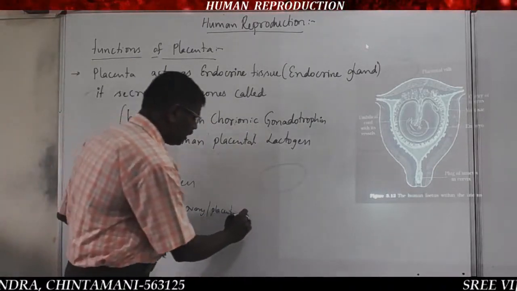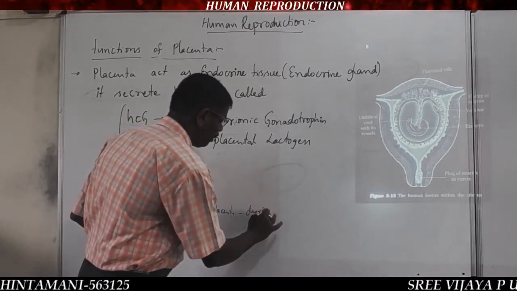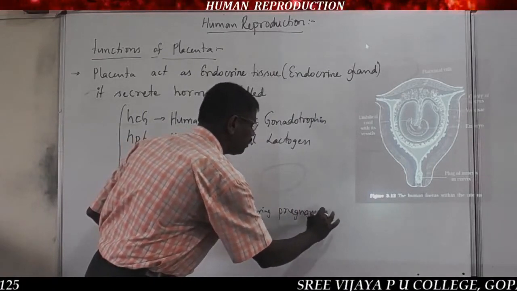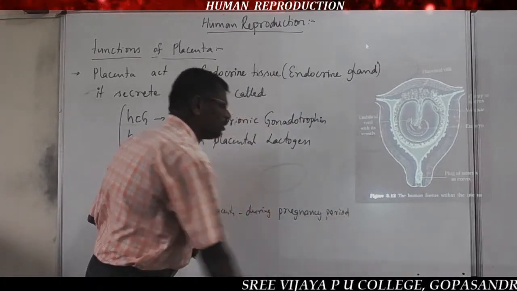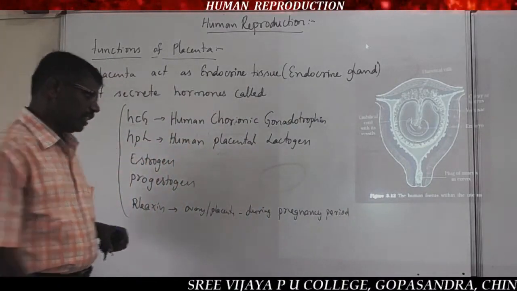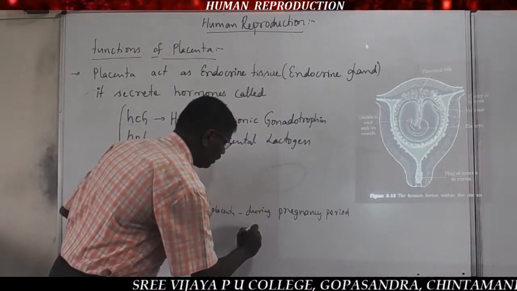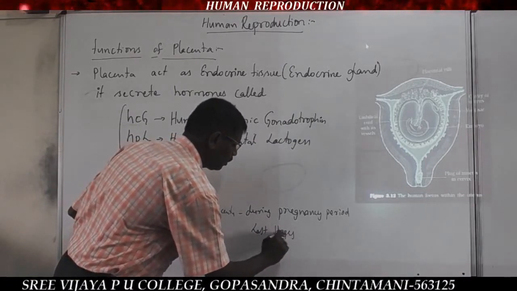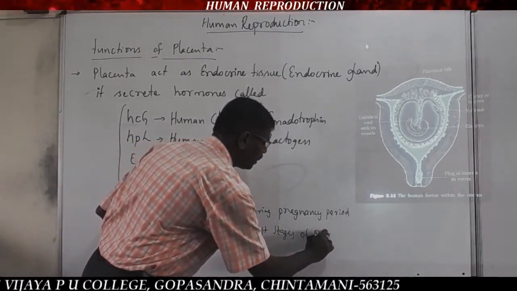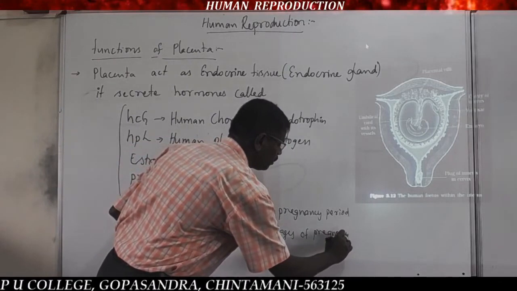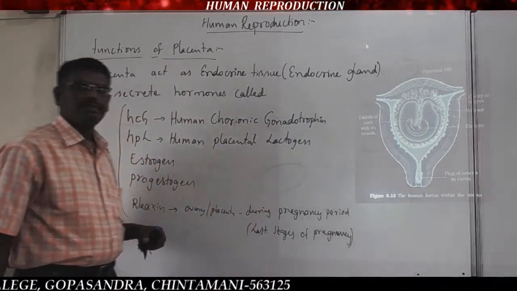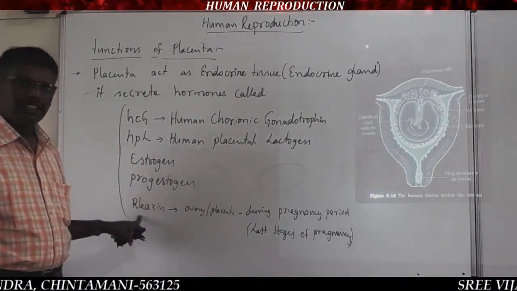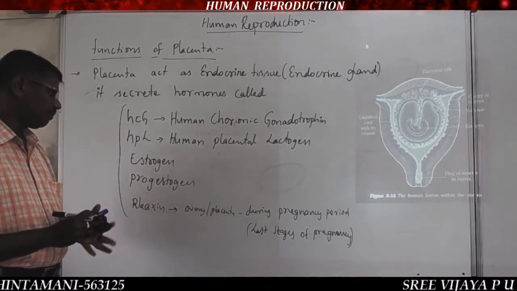So only during the pregnancy period, that is the last stages of pregnancy. At the time of pregnancy only, the relaxin hormone is secreted.